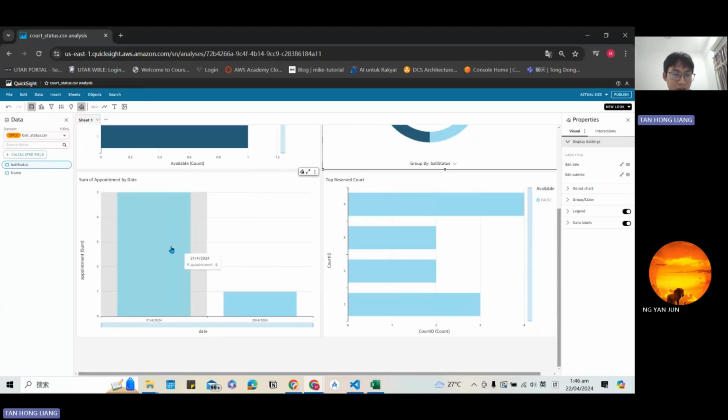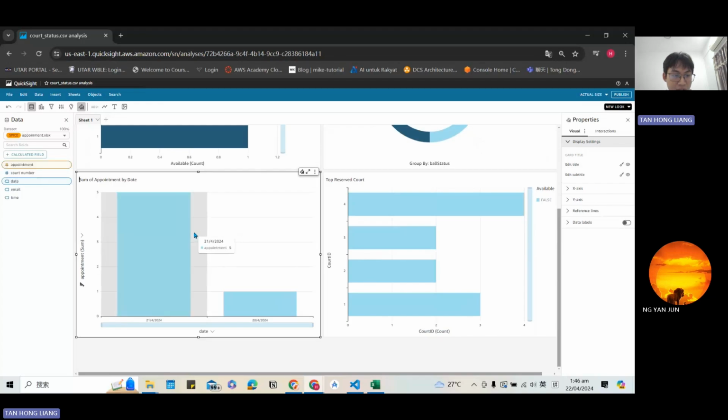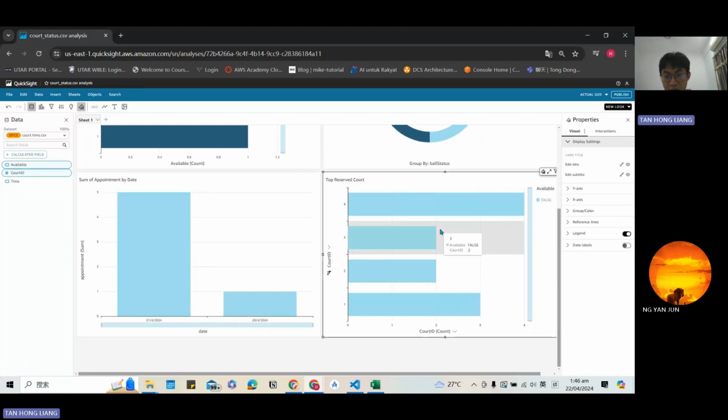And here we can see the total appointments made on each date. And another graph is the top reserved court, you can see the top, court 4, is the top reserved.